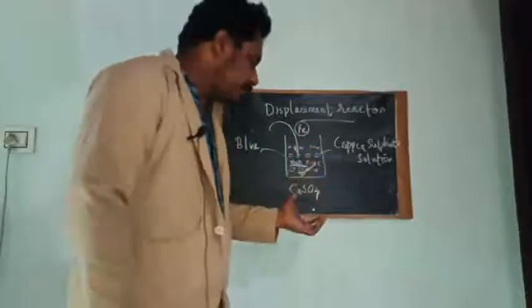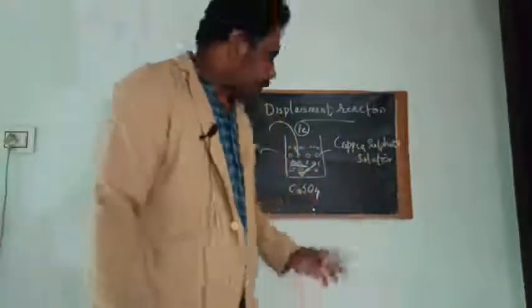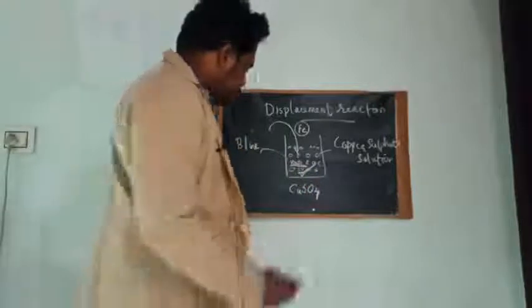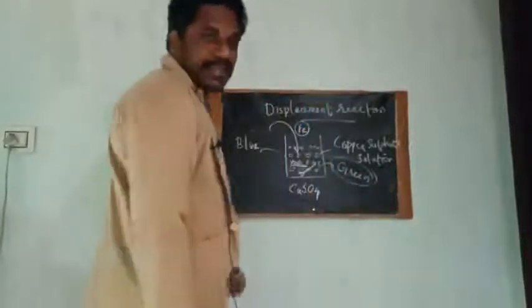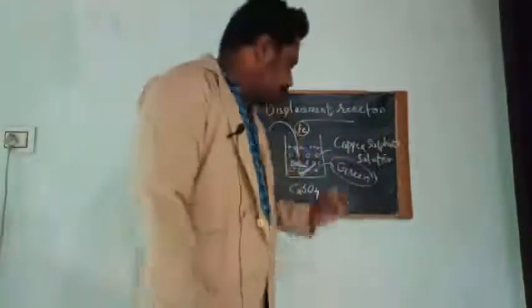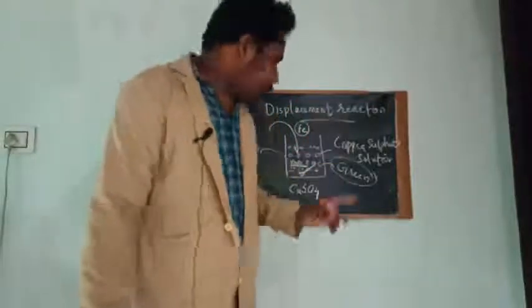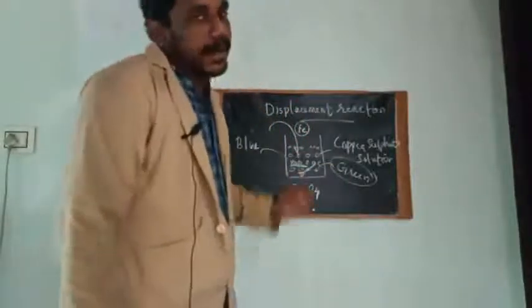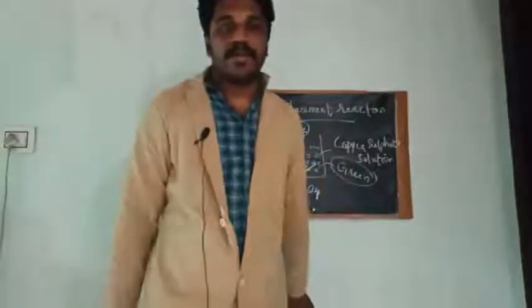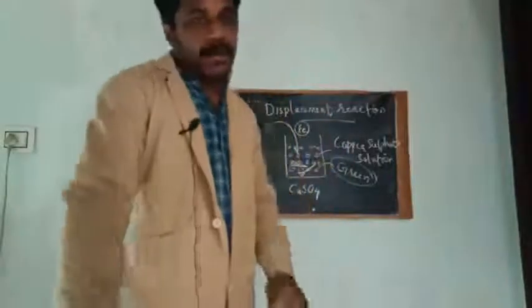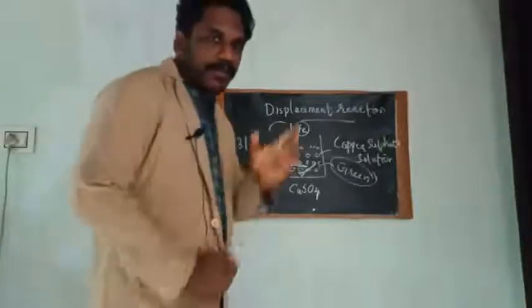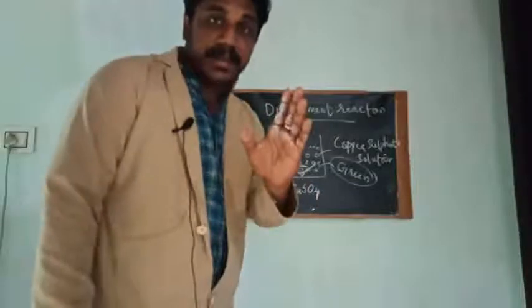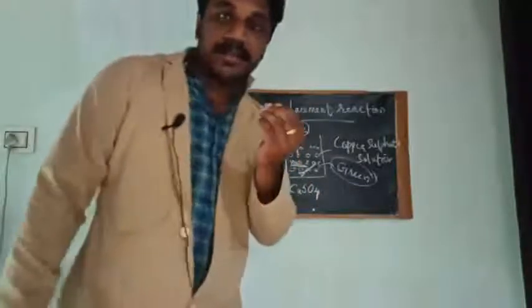If you look at the solution for some time, you will observe that the solution color will get changed into green. After some time, the solution will be turned into green and there will be a brown color coating formed over the surface of this iron nails. A brown color coating will be formed over the surface of iron nail. Okay. What could be the reason? That's what we are going to discuss. What could be the reason and what reactions has taken place there?